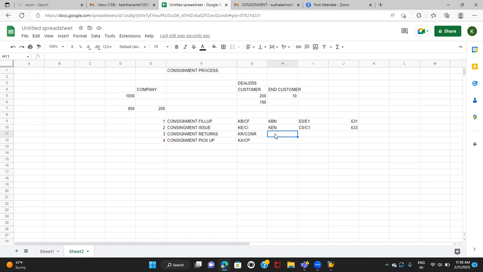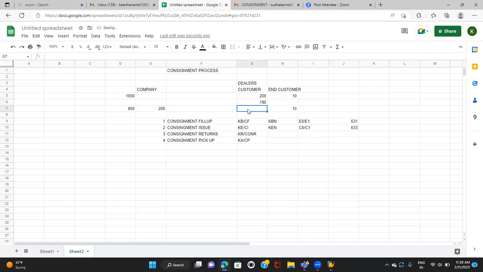Next one is consignment returns. In the first scenario, the company is just keeping the stock at the customer's place. We are placing 200 stock at the customer, of which 10 quantity they have used for resale purpose, so my customer consignment stock became 190. Now the end customer returns the 10 quantity, whatever he bought from the dealer, back to the dealer.